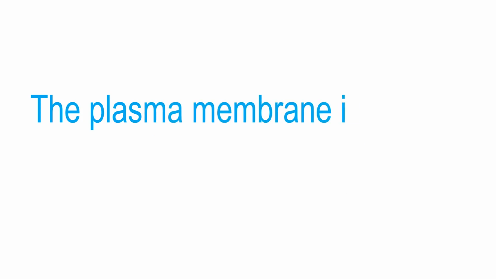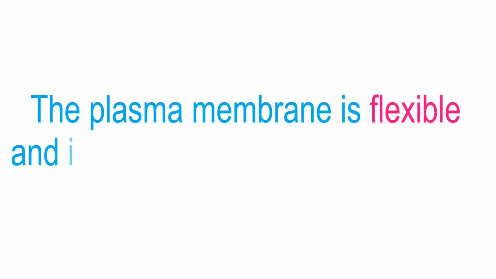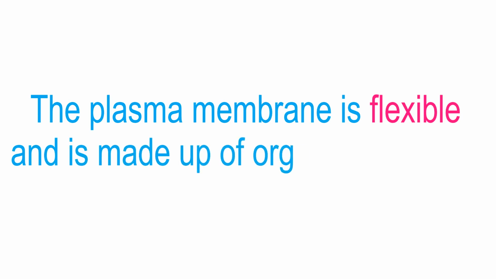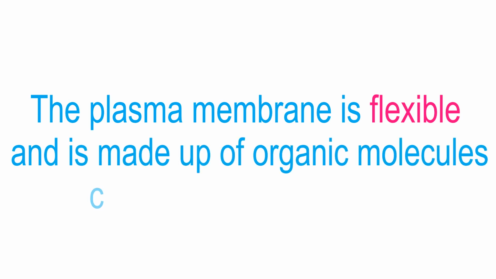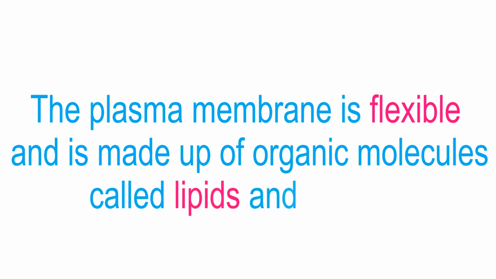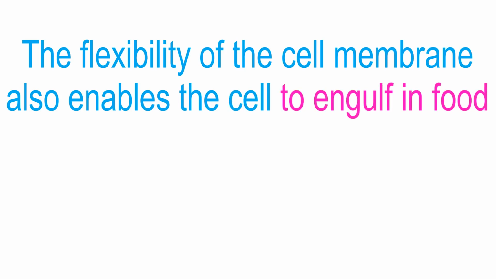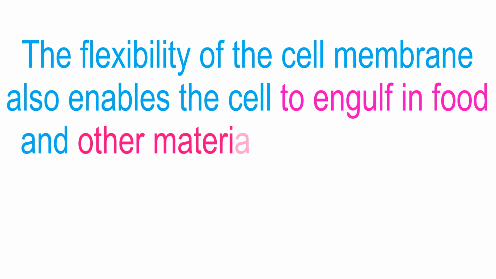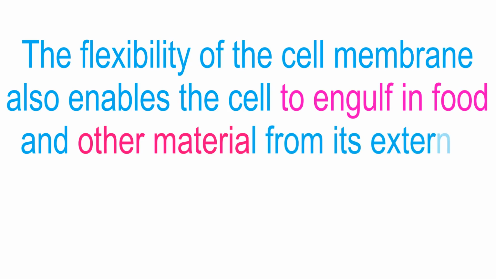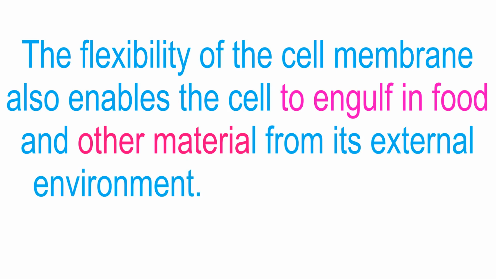Endocytosis. The plasma membrane is flexible and is made up of organic molecules called lipids and proteins. The flexibility of the cell membrane also enables the cell to engulf food and other materials from its external environment.